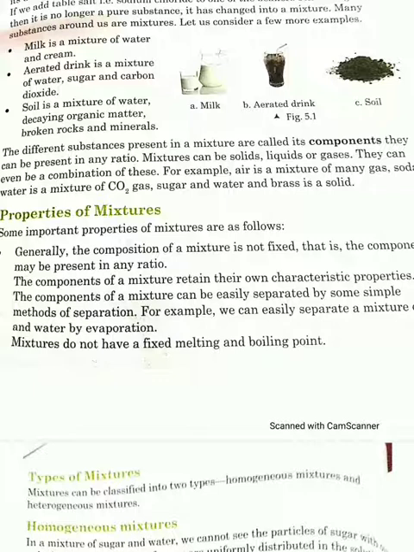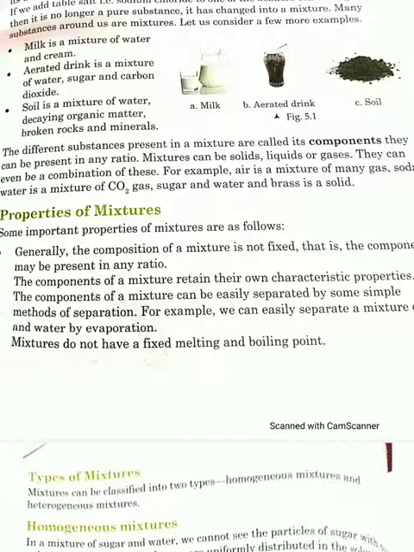Another thing about mixtures is that the components of a mixture can be easily separated by simple methods. For example, a mixture of salt and water can be easily separated by evaporation. And mixtures do not have any fixed melting point or boiling point due to the impurities present in them.